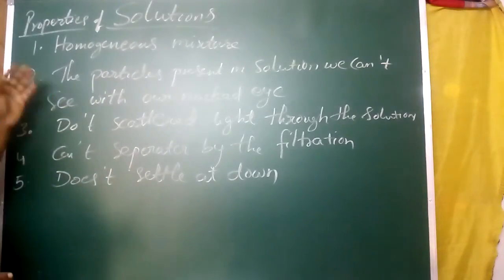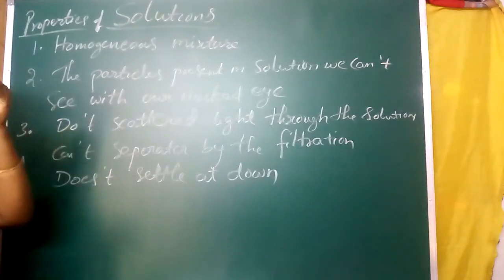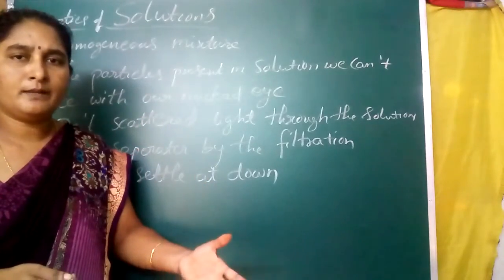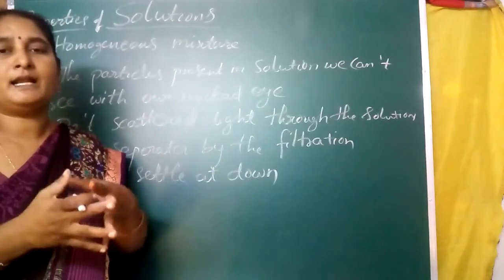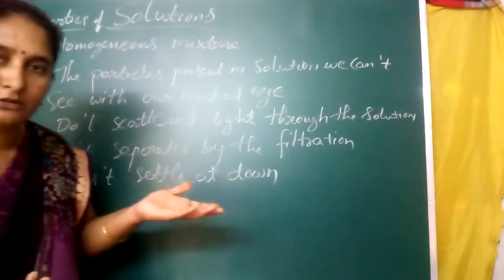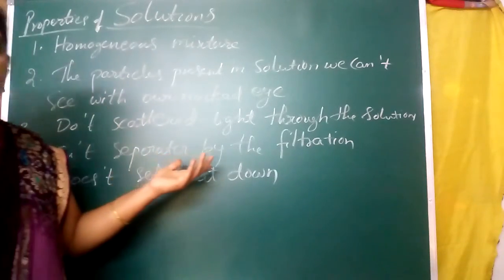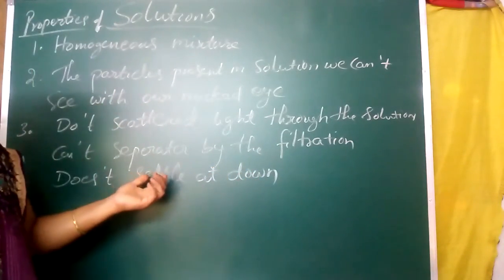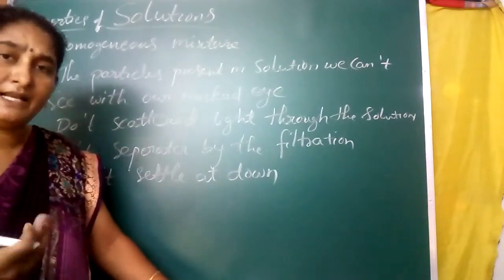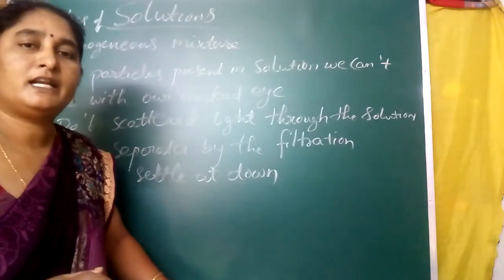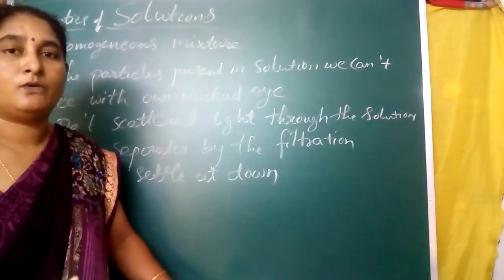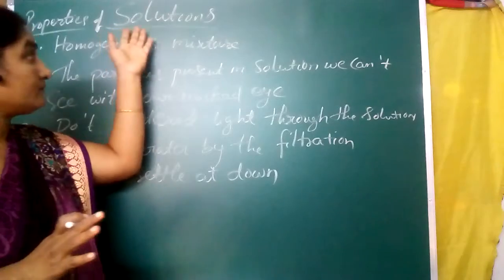These are some properties of solutions. It is a homogeneous mixture. We cannot see the particles present in the solution, because they are completely combined with each other. There is no scattering of light through the solutions, and we cannot separate by filtration, decantation, or sedimentation, like any simple process. Why? Because the particles present in the solution do not settle down. These are some properties of solutions.